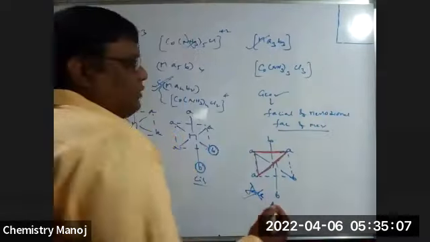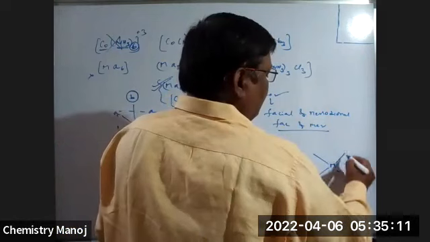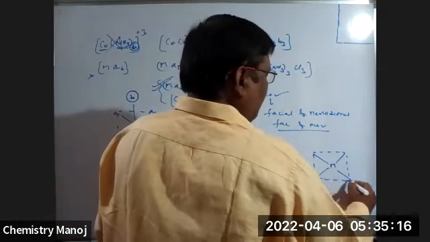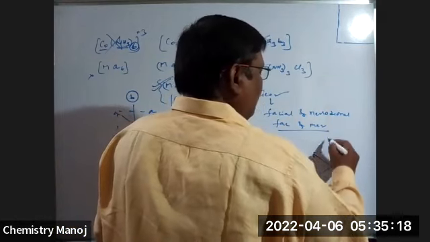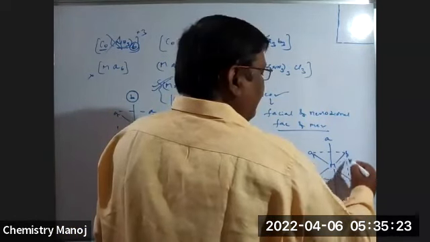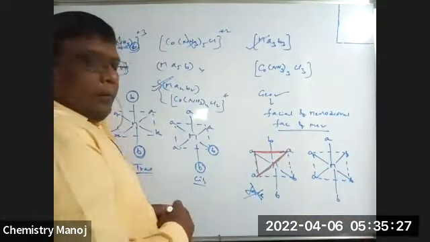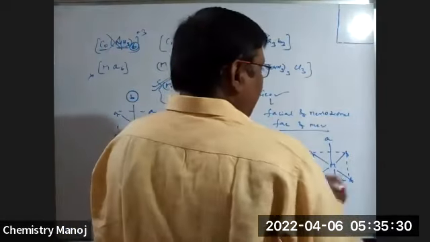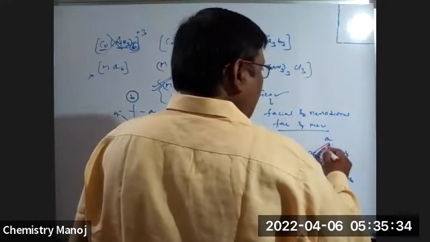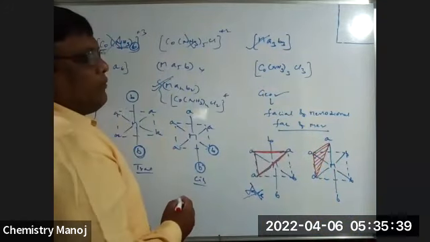No, don't confuse that. I'm taking M. I'm taking A here, B here. Now identify A. Now identify that face.